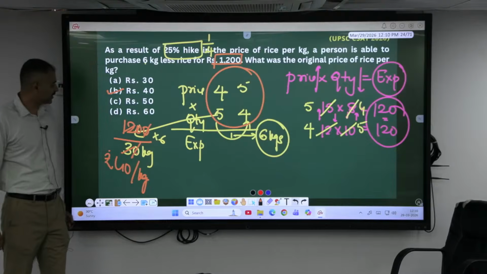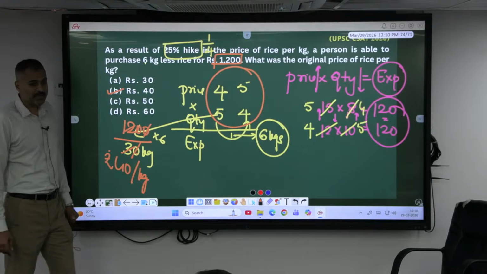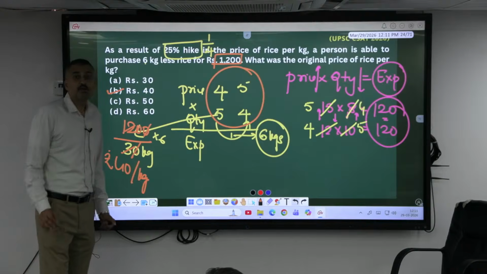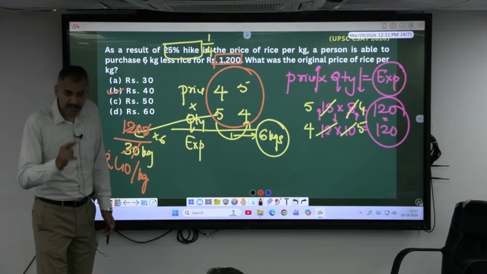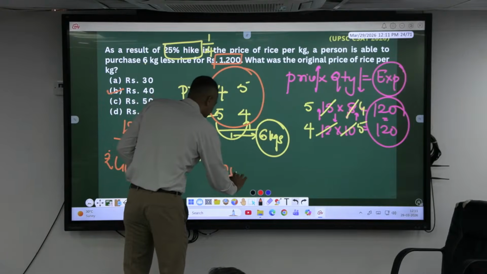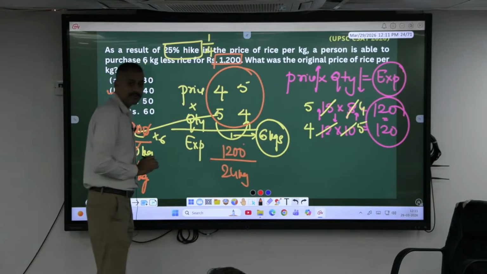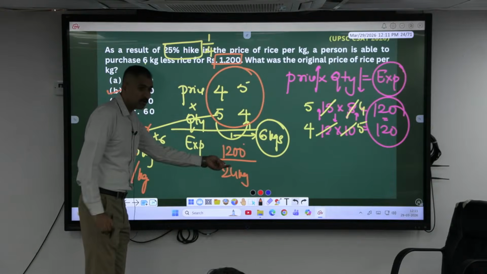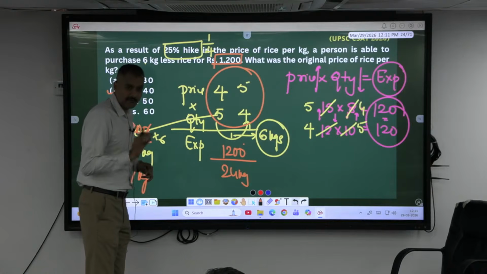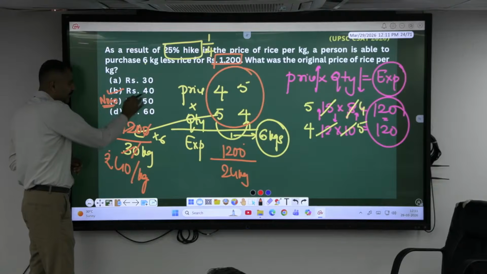What is the present quantity bought? 24 kgs. 24 kgs you are getting. For what price? Same 1200 rupees. Okay, that's the total cost. So what is the price, the rate for 1 kg? 50 rupees. So now the price is 50. Earlier it was 40.